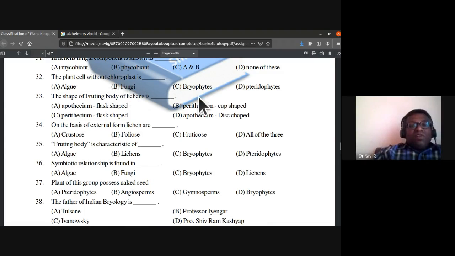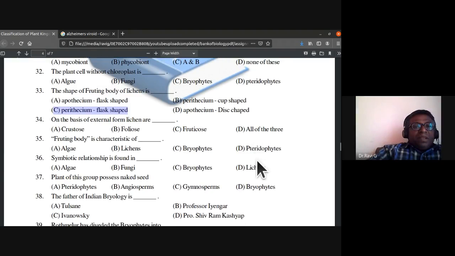The shape of the fruiting body of lichens is: apothecium flask shape, perithecium cup shape, perithecium flask shape, apothecium disc shape. Again, this is the general knowledge part. This is not a part of your NCERT syllabus. Since lichens have fungi, they do have a fruiting body. This question number is 33. The answer for the 33rd question is perithecium, flask shaped, is the fruiting body of lichens.